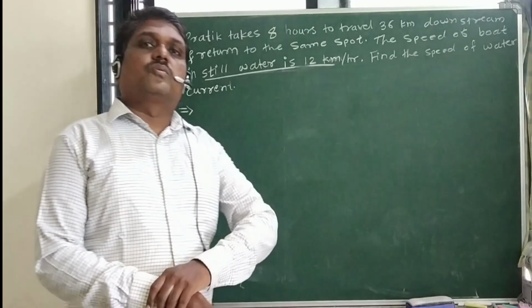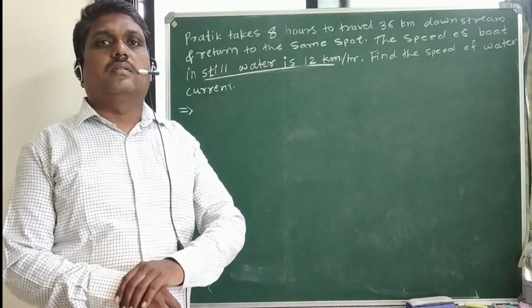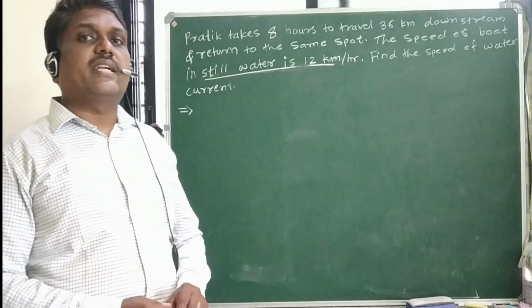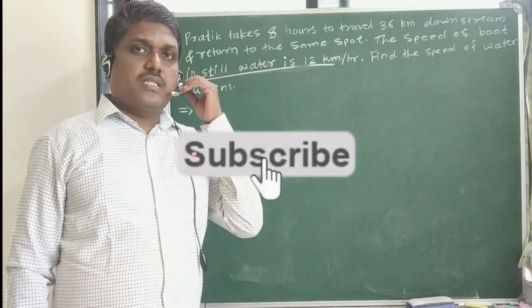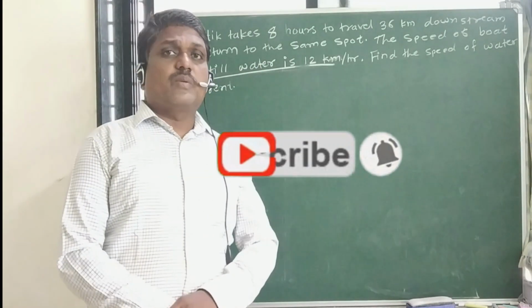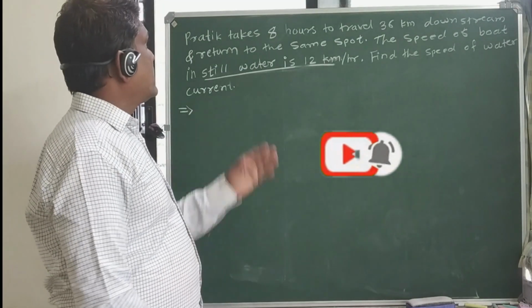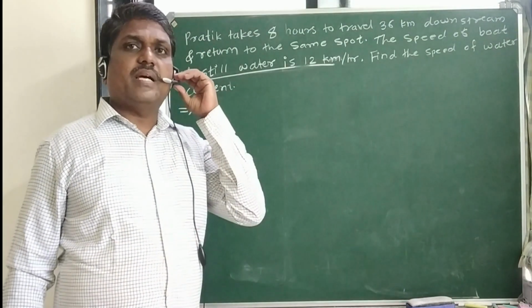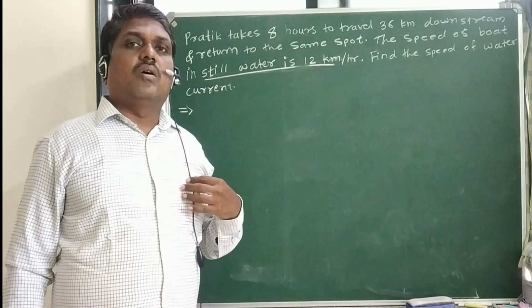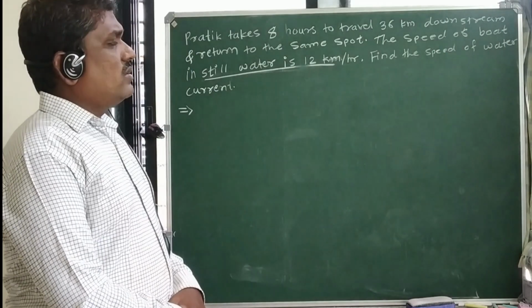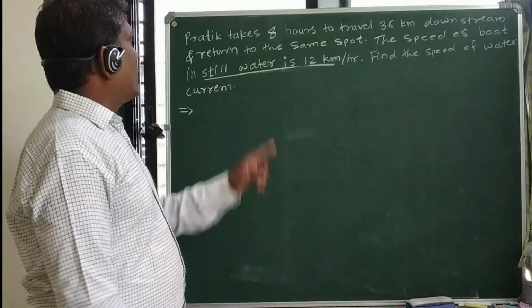Hello students, today we are going to learn chapter 2 of Mathematics Part 1 of Standard 10, section 2.6. In 2.6 there are word problems and we are going to see this type of example. These are important examples. They can be asked in question number 3b or question number 4, so their weightage must be 3 or 4. Let us see what the example is.